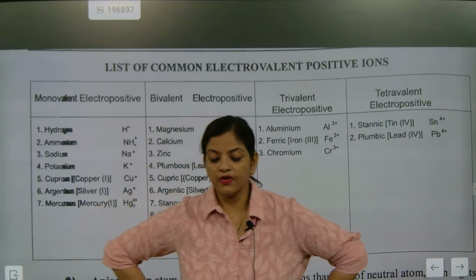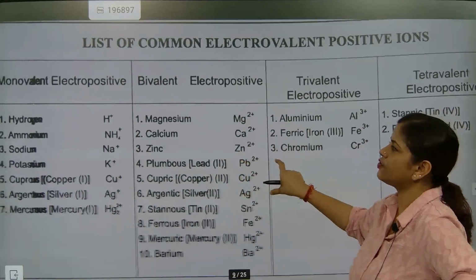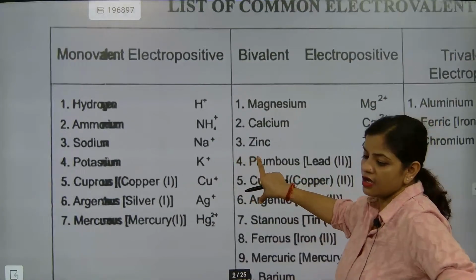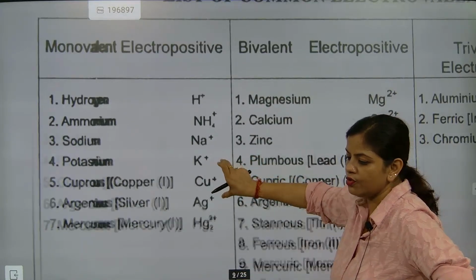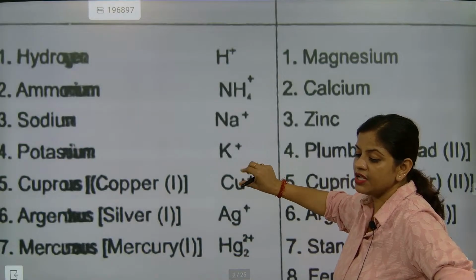So now come on, we are ready. Now check this one out, beta, monovalent electropositive ions. So how many types of ions will be there? First we will talk about monovalent. What is the meaning of monovalent?